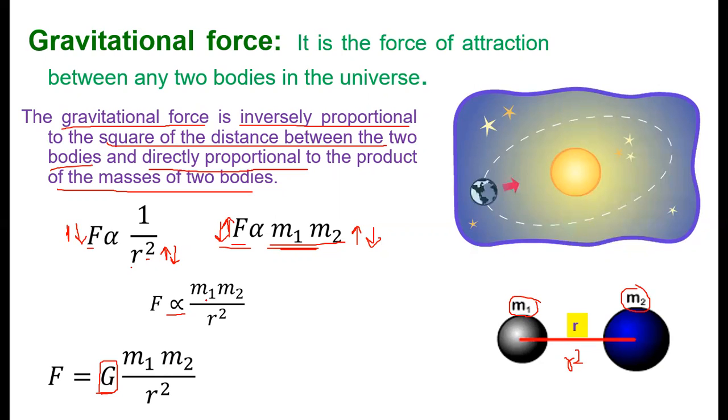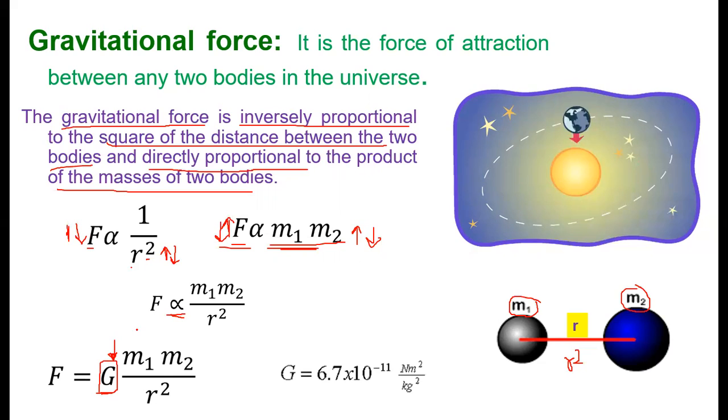The remaining things are the same. You can see the same m1 m2 and r square in the denominator. So when we replace this proportionality sign by an equal to sign, we have added one quantity, and that is known as the proportionality constant. And here in case of gravitational force, it is the gravitational constant.